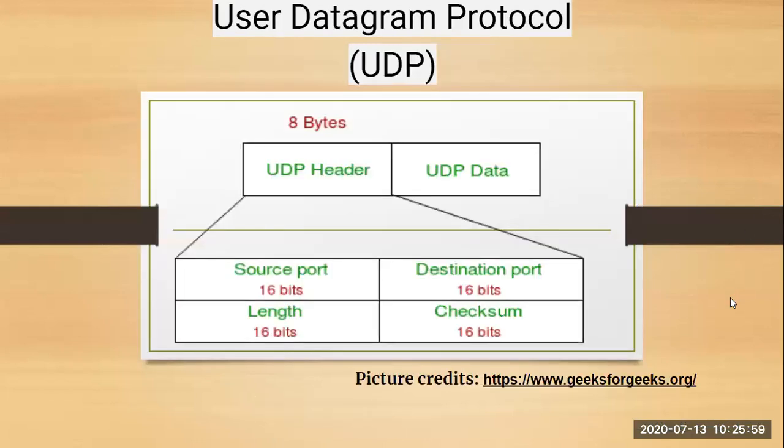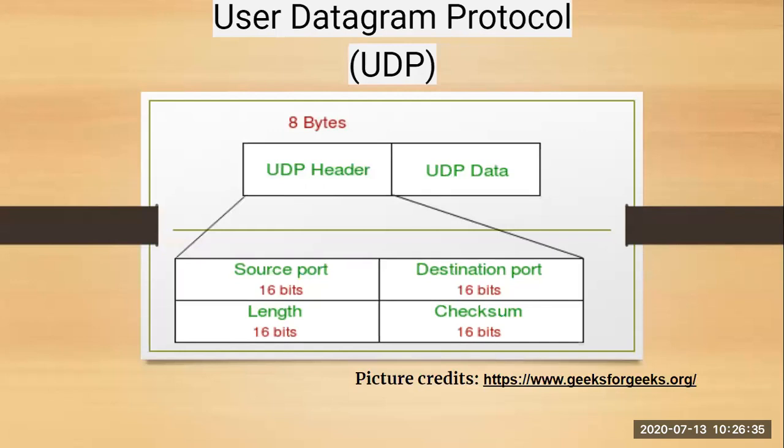Next is UDP, which stands for User Datagram Protocol. It is also a protocol which works over the transport layer, as we have already seen. UDP is a connectionless protocol. Why is it connectionless? Because it doesn't make any connection at the beginning. It just simply sends the packet. It doesn't make sure that the receiver receives it, and it doesn't ask for any acknowledgement. It doesn't have a sequence number or acknowledgement in the header either. So it is called a connectionless protocol.